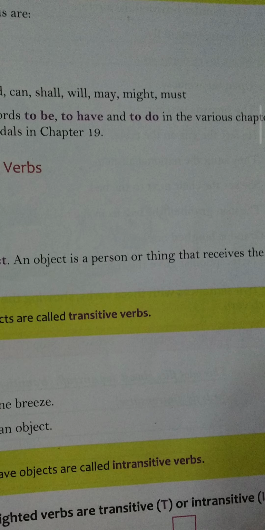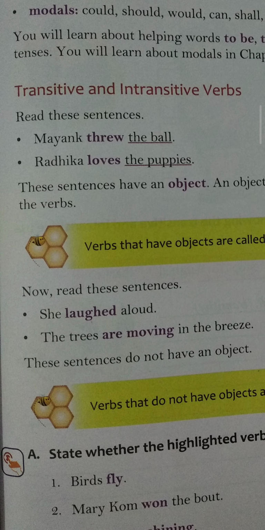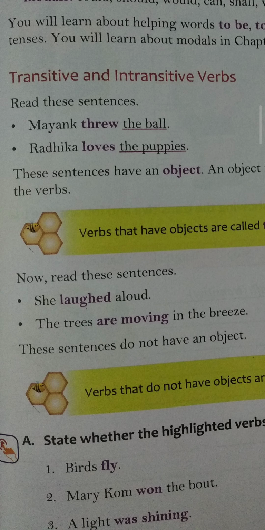Now let's read about the intransitive verb. She laughed loud. Loud is not an object. The trees are moving in the breeze. Breeze is not an object. These sentences do not have an object. Verbs that do not have an object are called intransitive verb. For example, birds fly. Birds fly, there is no object. That means this is the intransitive verb.